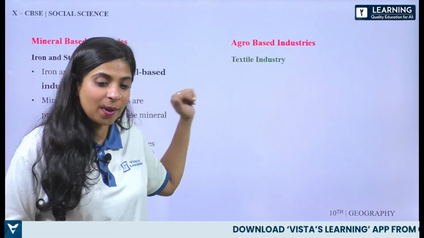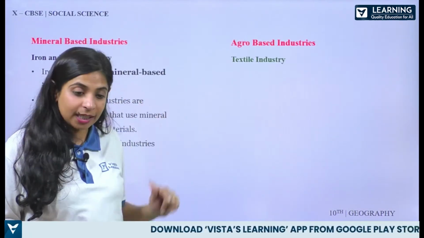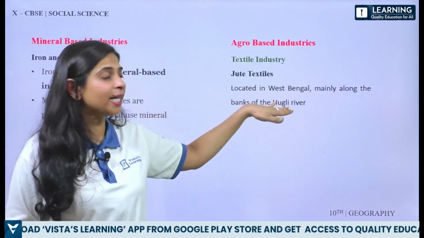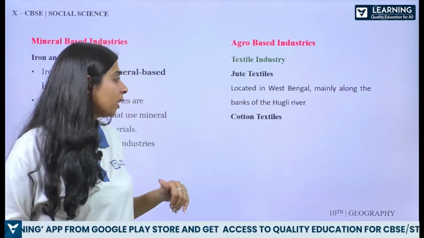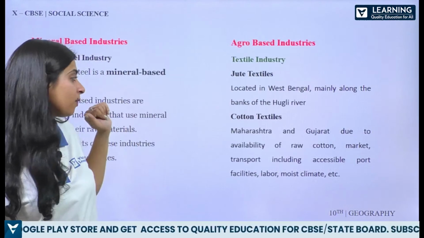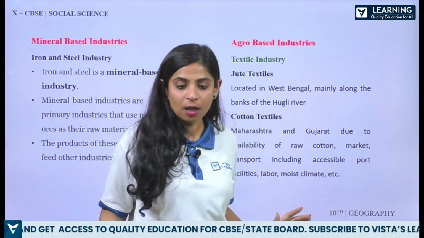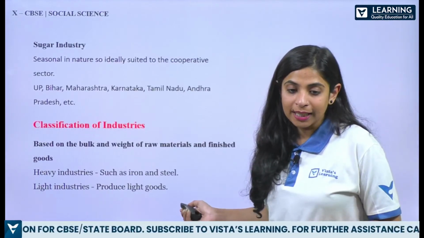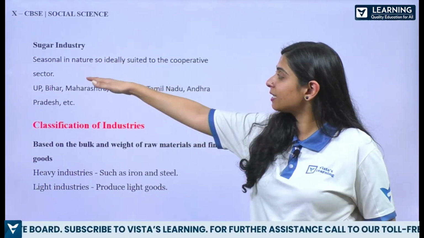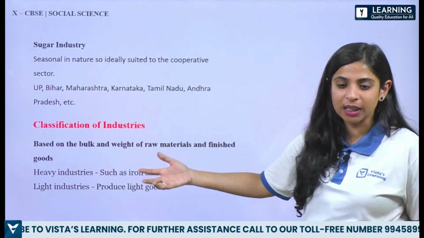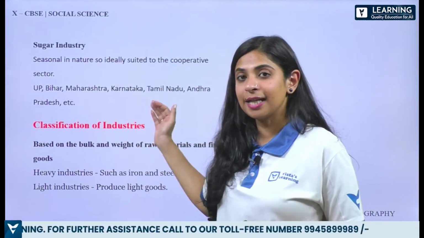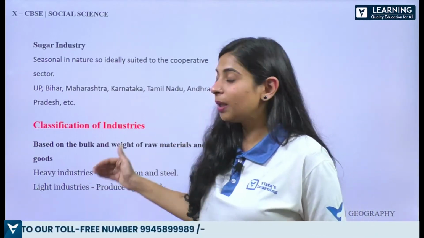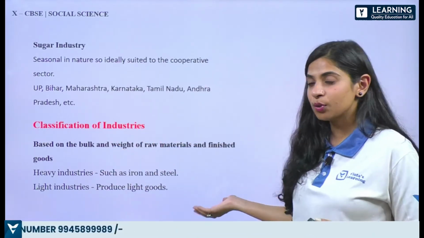We have agro-based industries, which is the textile industry, correct? So for example, jute, which is located mostly in West Bengal, okay, and then we have cotton textile. So again, Maharashtra and Gujarat are the producers. They are producing in a bigger quantity. Then we have the sugar industry, which is seasonal in nature. So ideally it is suited to the cooperative sector, and as I told you, the sugar industry is labor intensive, all right. So UP, Bihar, Maharashtra, these places are producing sugar.